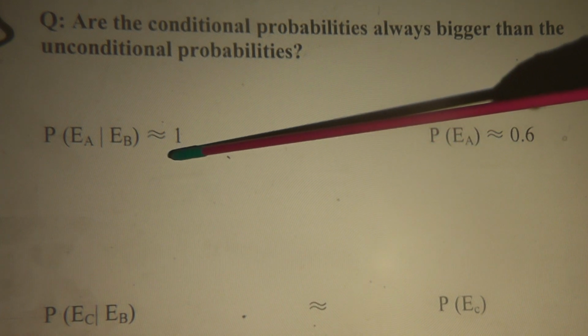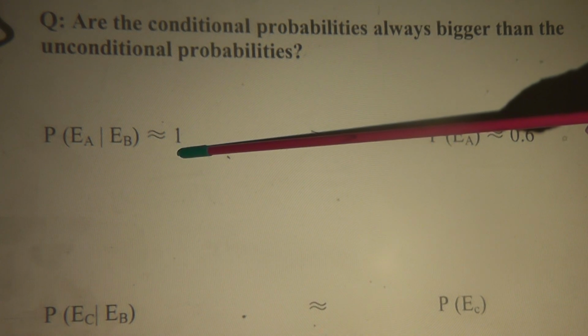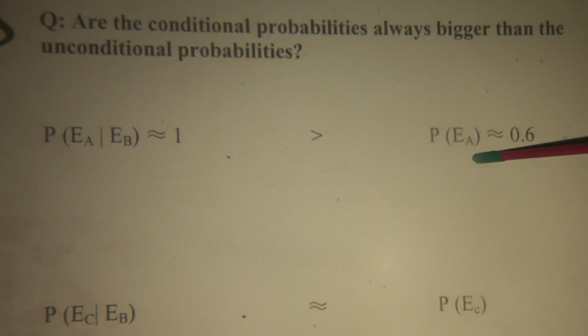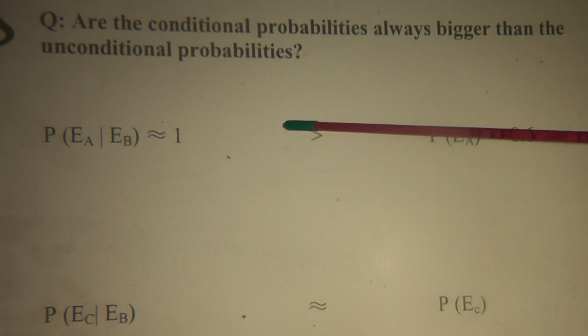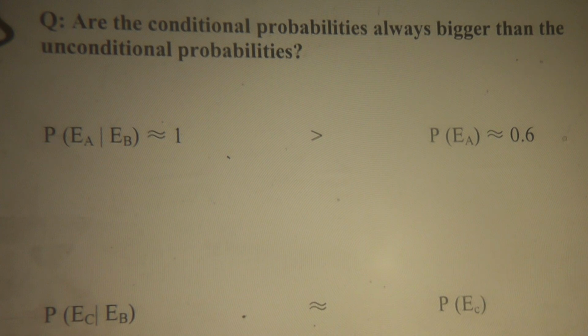So the conditional probability is 1 and the unconditional probability is 0.6. Which one is bigger? Well, conditional probability is bigger than unconditional probability. But can we say conditional probability is always bigger than unconditional probability? Think about it, okay? Think about it.